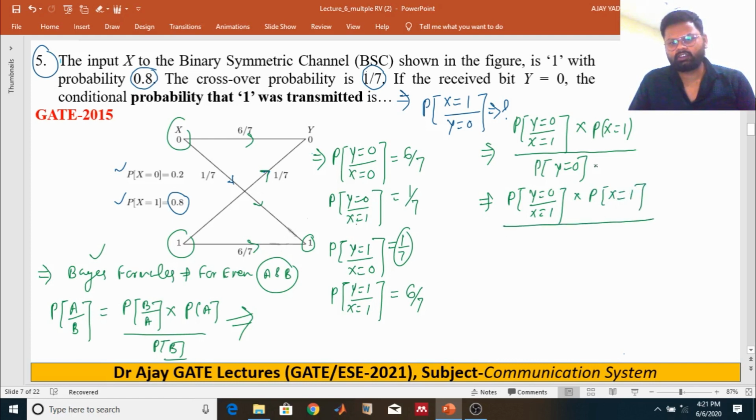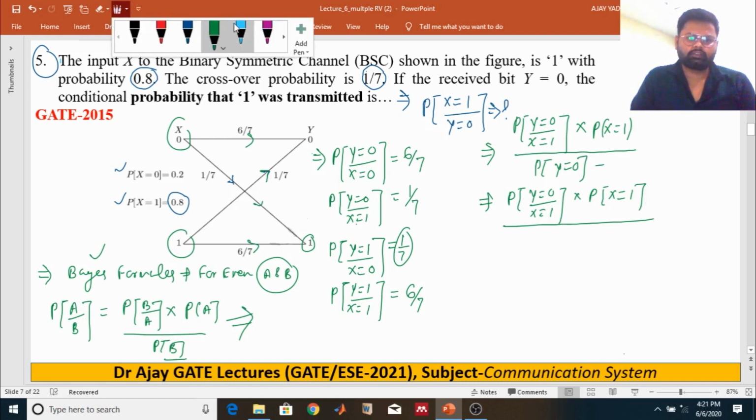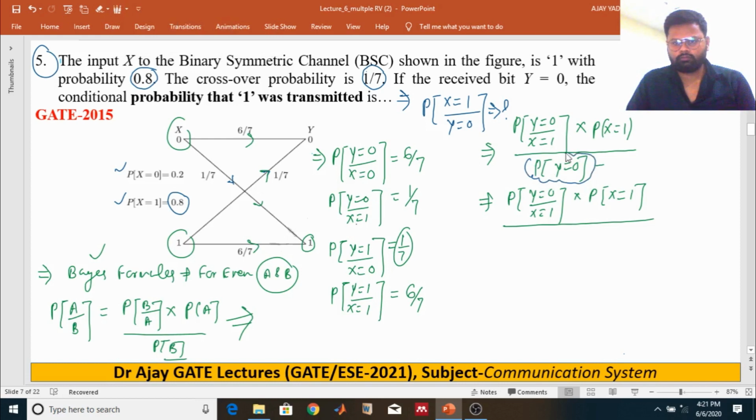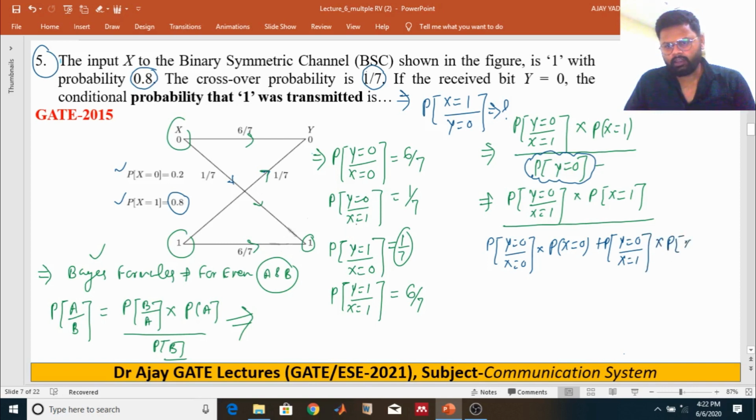How do you get received as 0? It can be either this one: if the signal is received for transmitted bit 0, multiplied with the probability of transmitting bit 0. Or if you are transmitting 1, the probability of received as 0 for transmission of 1, multiplied with the probability of transmitted bit as 1.